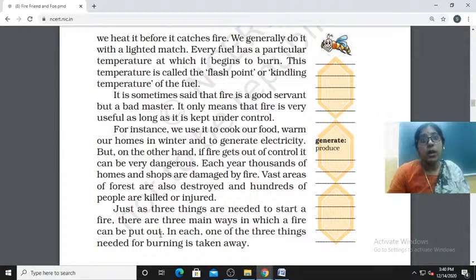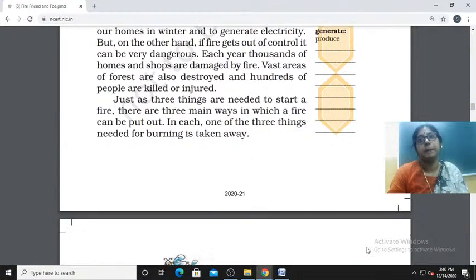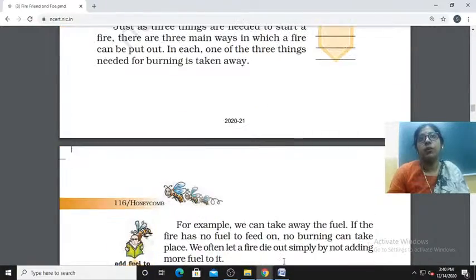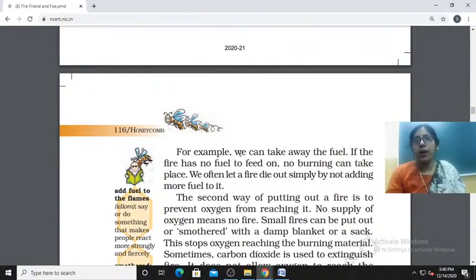In each one, one of the three things needed for burning is taken away. For example, we can take away the fuel. If the fire has no fuel to feed on, no burning can take place.